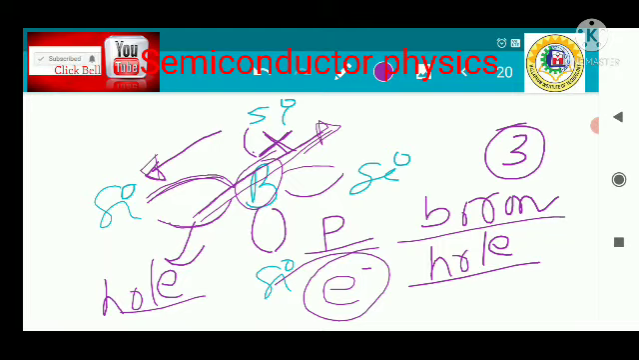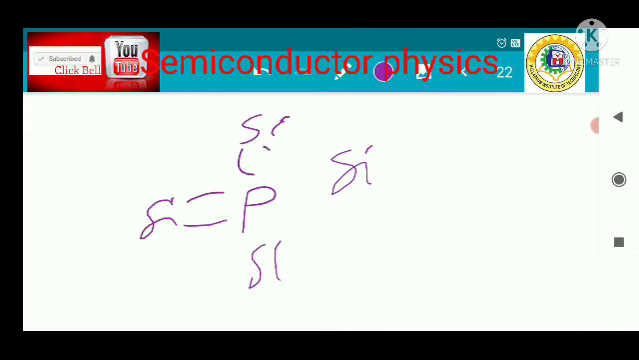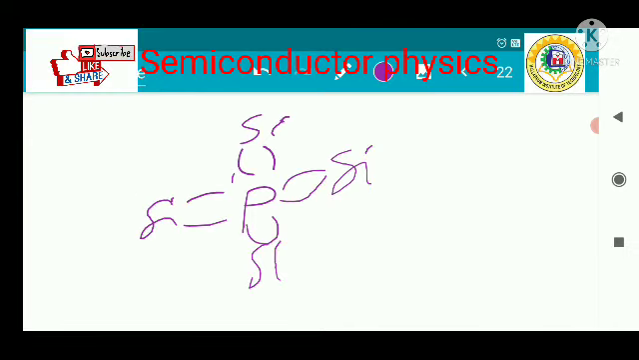I am not drawing the phosphorus atom, phosphorus is the same. I'm just drawing this. This is phosphorus, and this is silicon, silicon, silicon, silicon. This bond is complete, complete, complete, complete. In spite of that, one electron is in excess. So that's why it is called the donor atom.